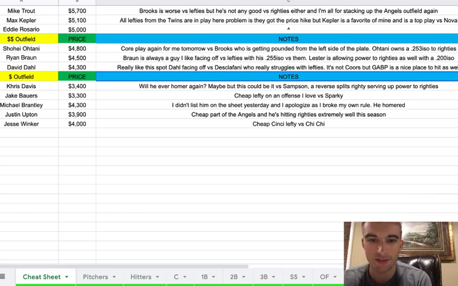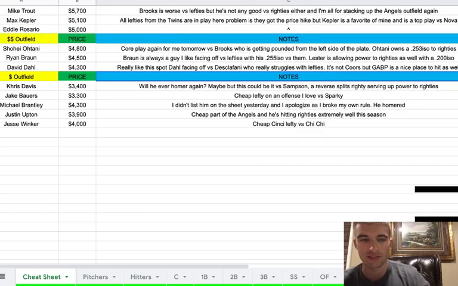And Justin Upton at 3,900. Just the cheap part of the Angel stack. He just homered a little bit ago, and he's hitting righties extremely well this season, so he makes quite a bit of sense. And then Jesse Winker at 4K, just a cheap Cincy lefty versus Chi-Chi.